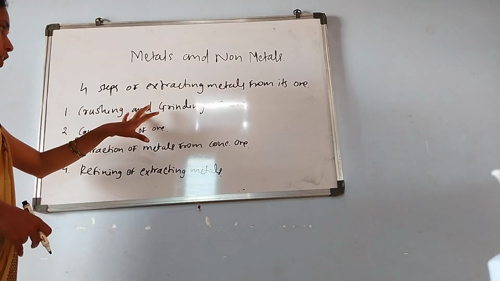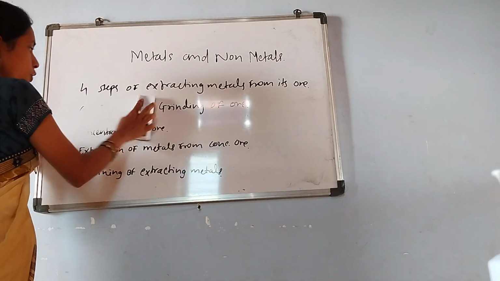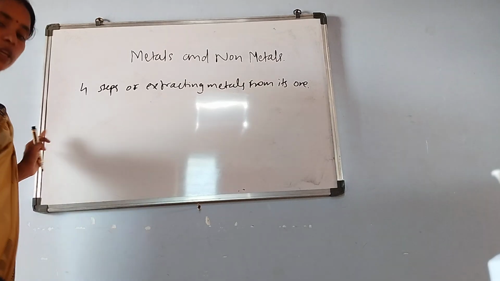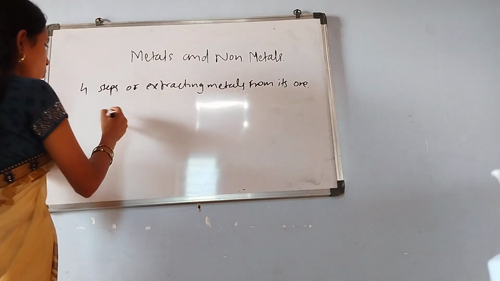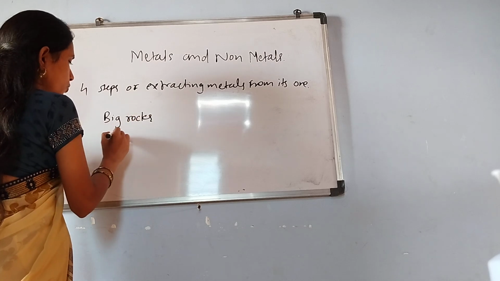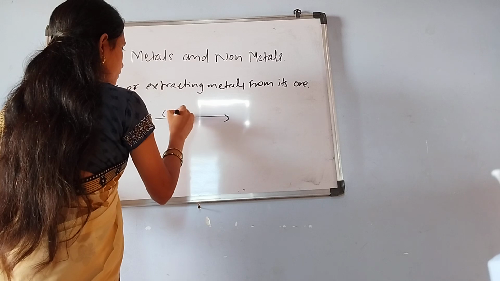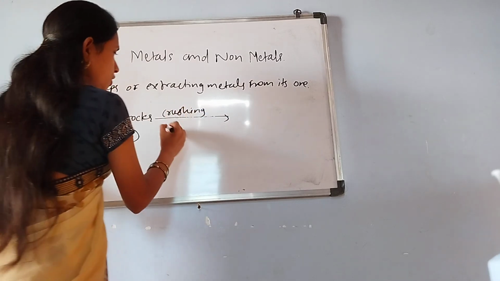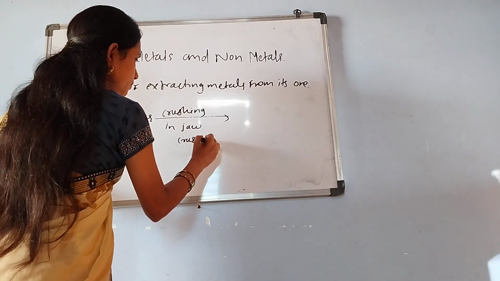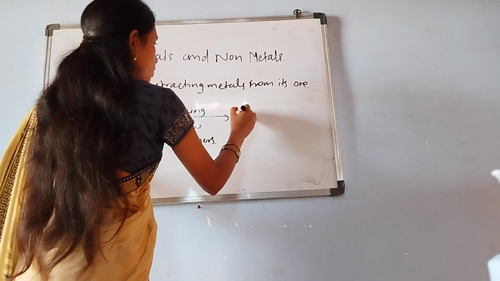First I will discuss the crushing and grinding of ore. Ores are in the form of big rocks, so we have to crush them first. We crush them in jaw crushers, and then we get small pieces of the big rocks.